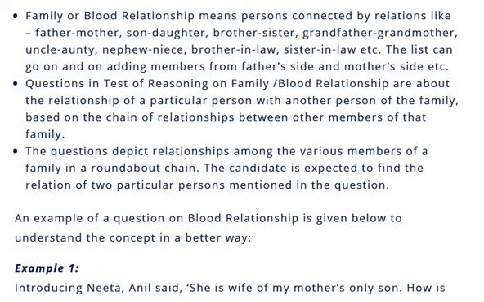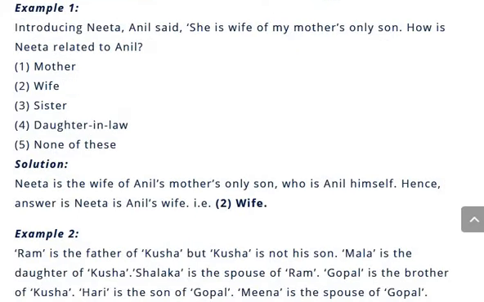We'll see a simple example of a question on blood relationship to understand the concept. So look at example 1. Introducing Neeta, Anil said, she is wife of my mother's only son. So how is Neeta related to Anil? A simple question.